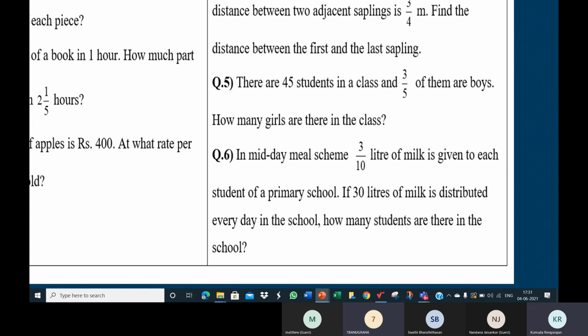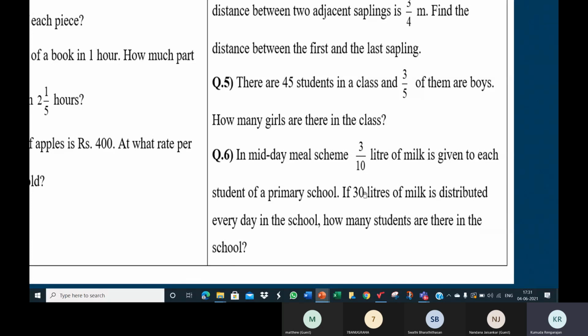Okay. Can we use 100 ml? Can all of us understand if I say 100 ml? Do we know what 1 liter is equal to in terms of ml? How much is 1 liter? 1000 milliliters. Very good. So 1 liter is 1000 milliliters. Let us take this example. In a midday meal scheme, we'll say 200 milliliters of milk is given to each student of a primary school.